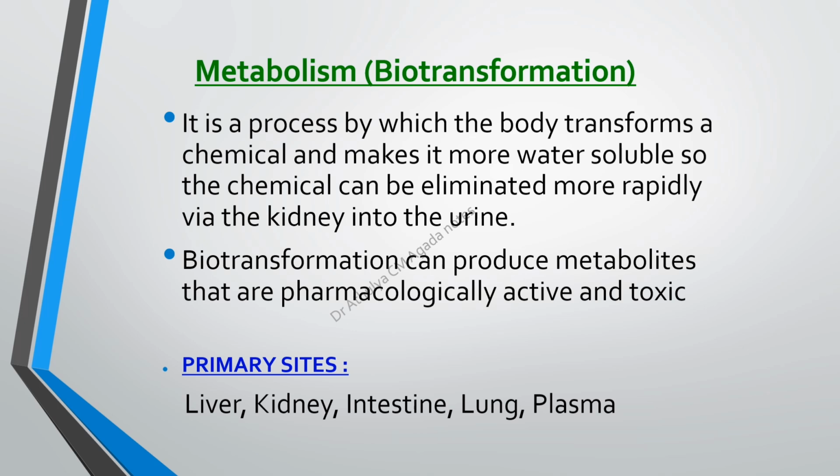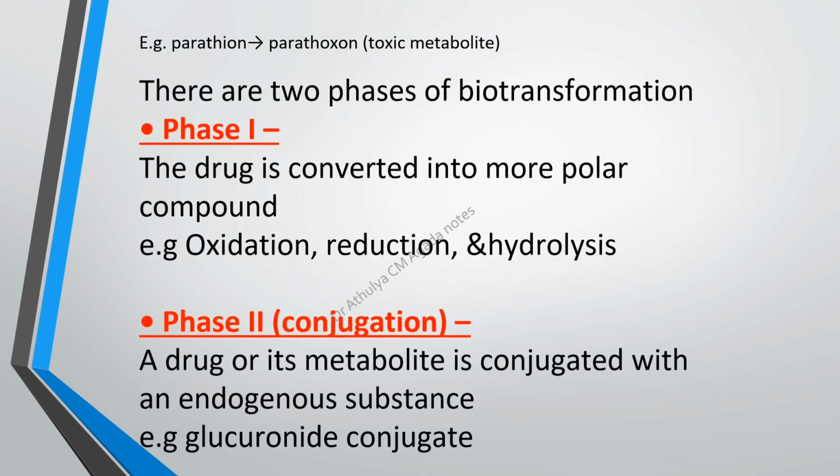The primary sites of this metabolism are the liver, kidney, intestine, lung, plasma, etc. For example, if you are taking parathion, it is converted into a toxic metabolite, that is paraoxon. And we can say that there are two phases of biotransformation. In phase 1, the drug is converted into a more polar compound, that is, a more water soluble compound, by the process of oxidation, reduction, hydrolysis, etc.